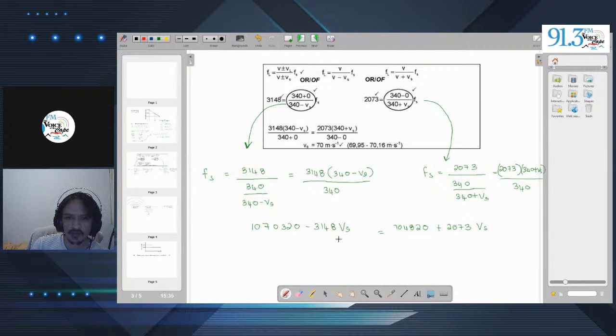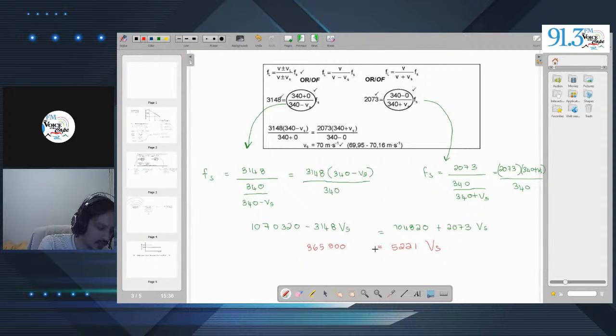Now we go ahead and we can actually solve for this. So if I go 1,070,320 minus 704,820, that gives me 365,500. And this is equal to, and I'll add this onto that over there, 2073 plus 3148 gives us 5221 Vs, and then we just divide.